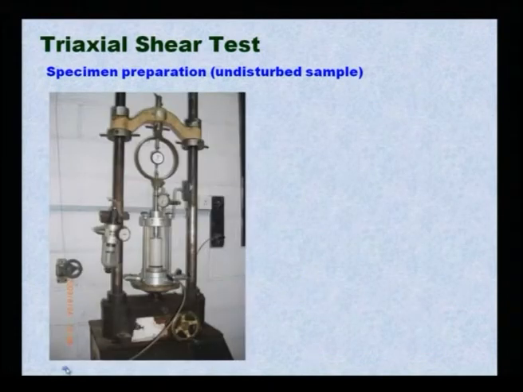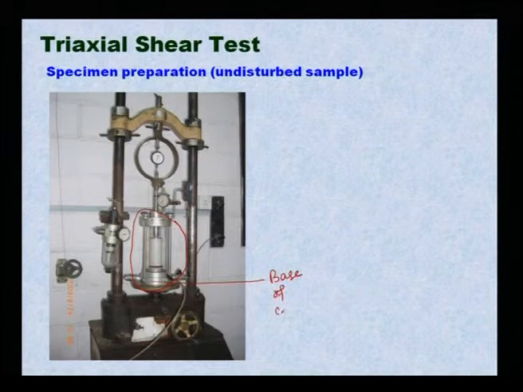Now look at this, the complete triaxial cell. If you look here, this is the pedestal or base of the cell.